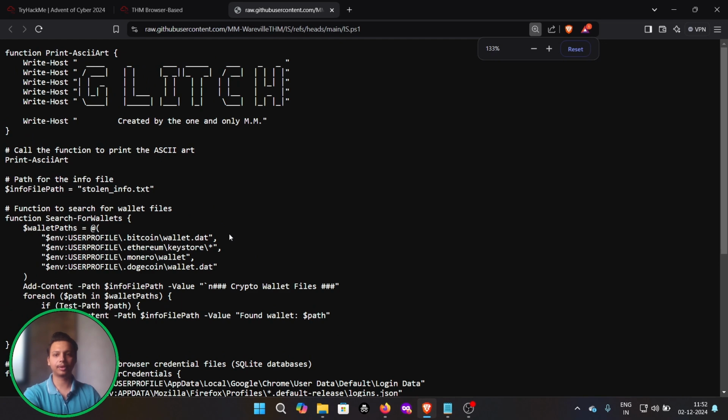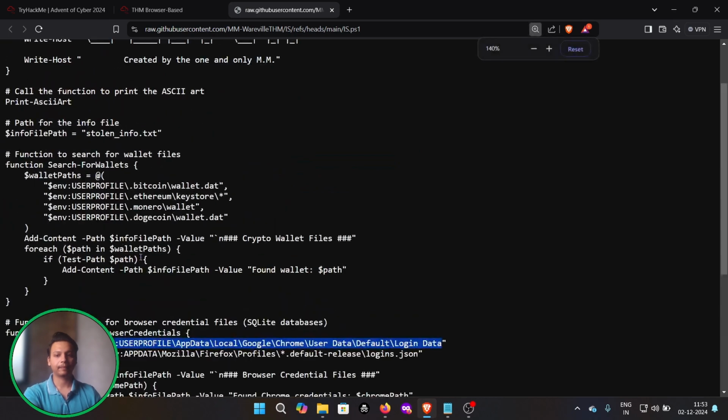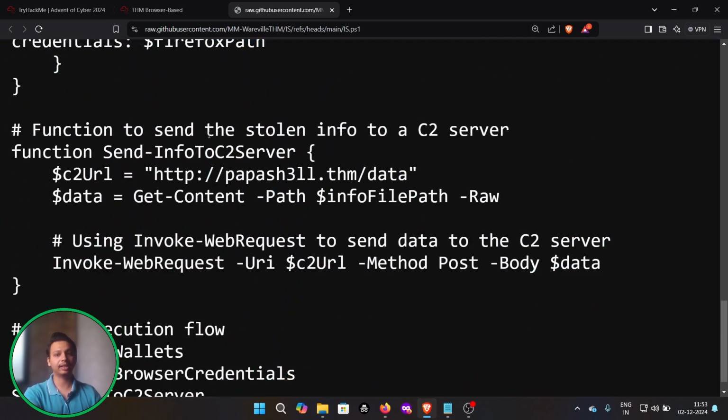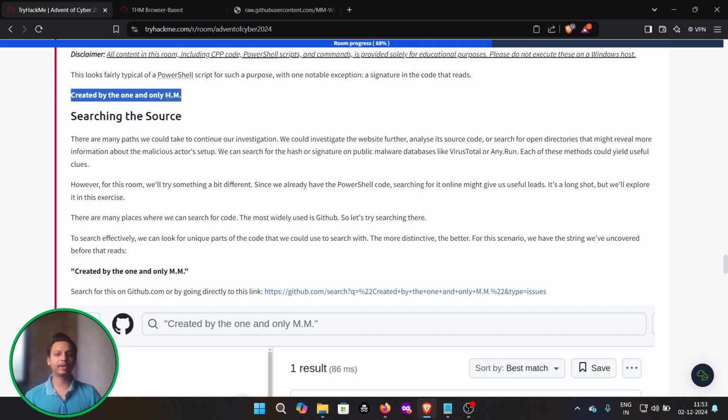For better information, I'm going to increase the size of the script, and you can see the Chrome path is this particular data, and the login and adding some of the paths, browser credentials found Chrome, credentials found Firefox. These are the browsers which are going to be targeted, and they even have a C2 server. Let me increase the size more so we can clearly see this function to send the stolen information to the C2 server, that is the attacker server, at the HTTP address, data, get content, and into the file paths as well. So we had seen all the stuff, and it was created by one of the m1m.